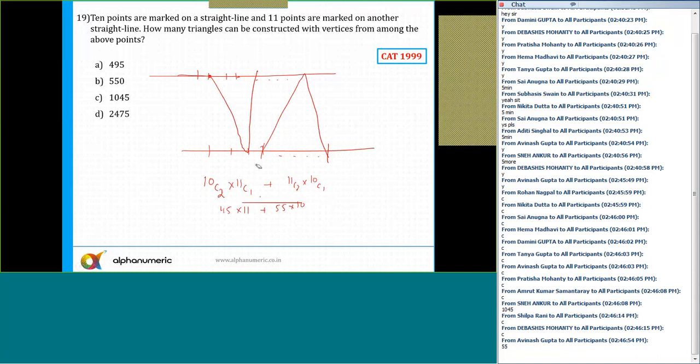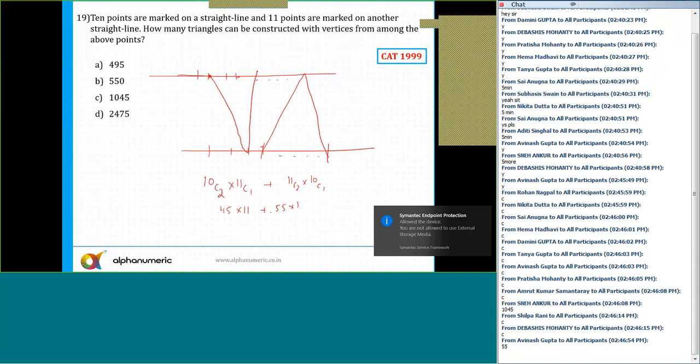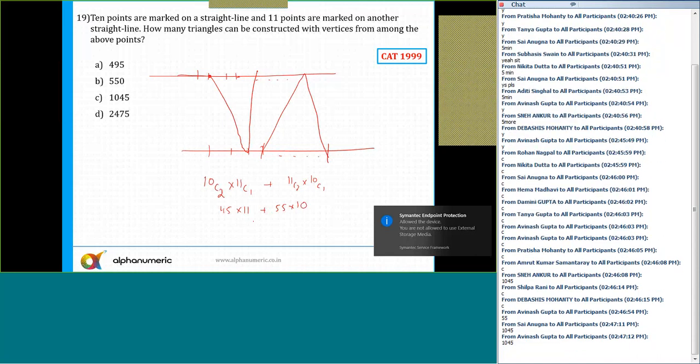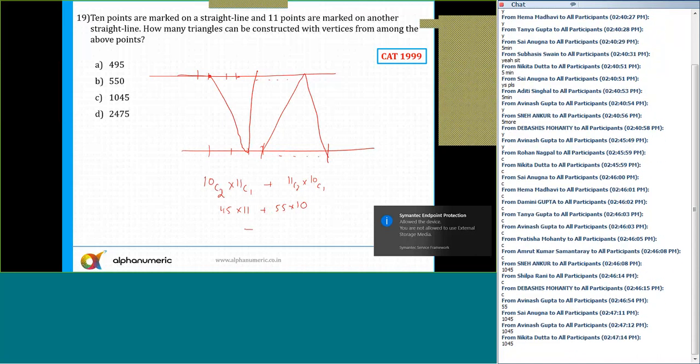Just solve this and you'll get the answer, 1045. So the answer is nothing but 1045.